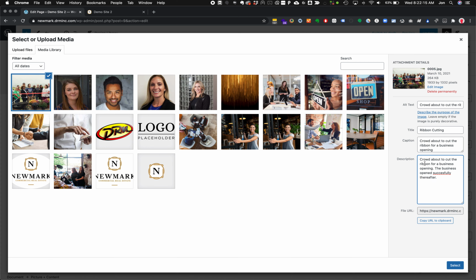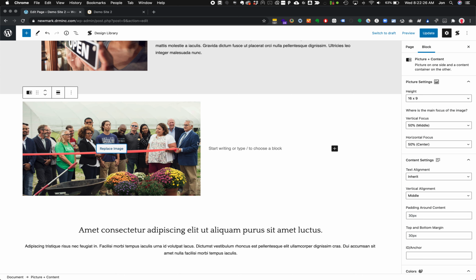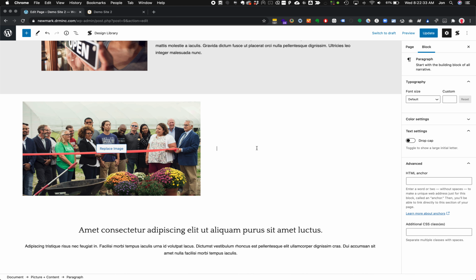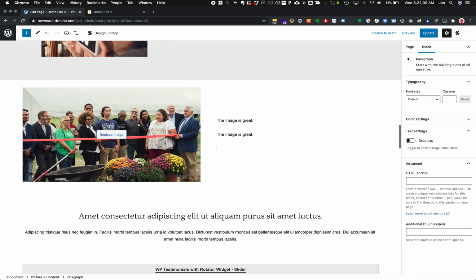And just know that you can get all of those in there once. And now that that picture is in there and tagged once in the database, it is good to go across the site. Anytime I use that image again, all that data goes in there for me automatically. So here we'll talk briefly about the image and have some demo text to put in there.